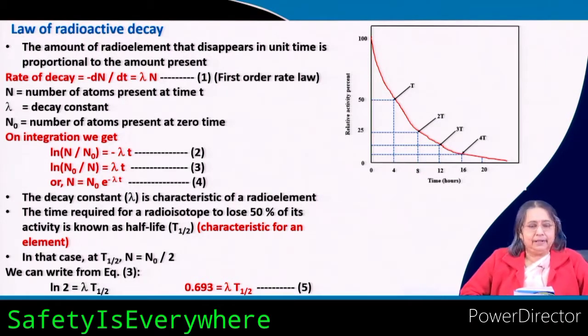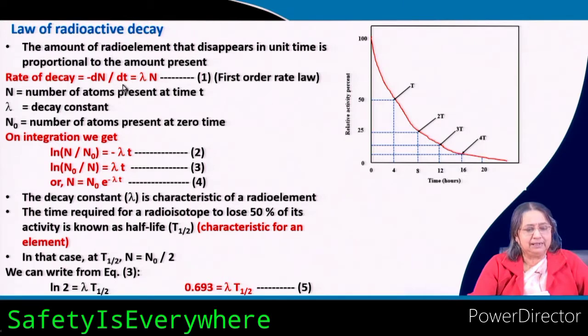The rate of decay, the rate of disappearance of the radio element, rate meaning per unit time of course, is proportional to the amount present.